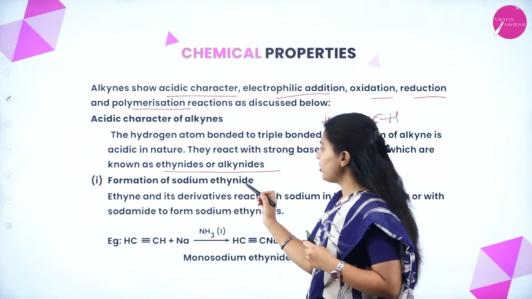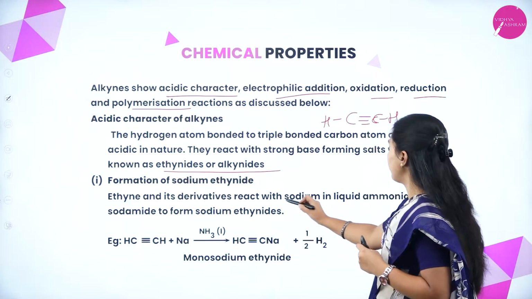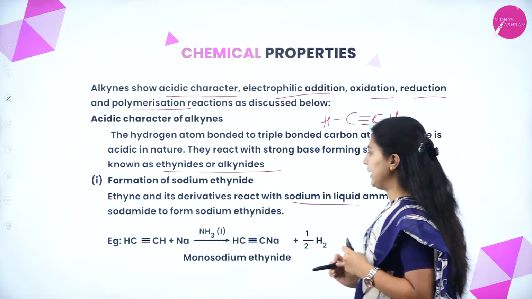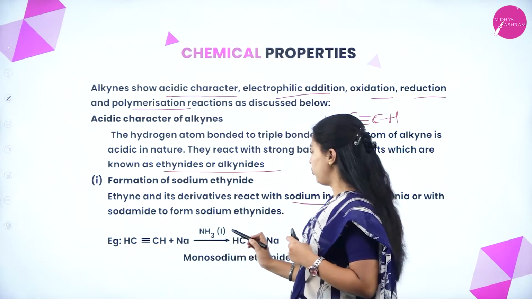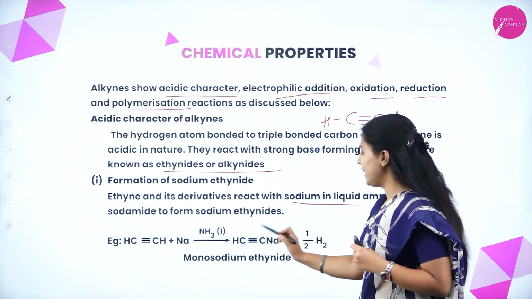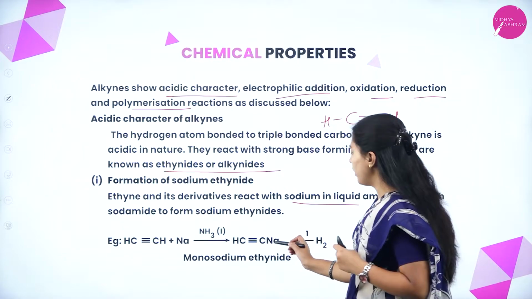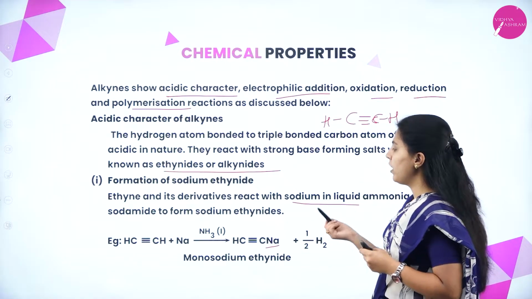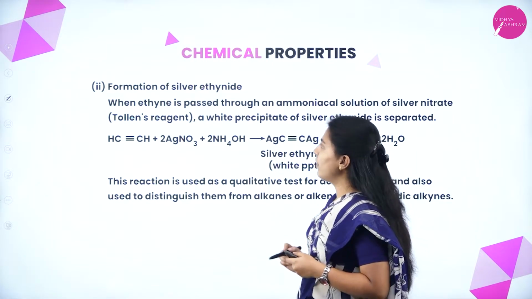Formation of sodium ethynide. Ethyne and its derivatives react with sodium in liquid ammonia, with sodamide, to form sodium ethynide. See here, this is ethyne treated with sodium in liquid ammonia. Monosodium ethynide will form with liberation of hydrogen. Monosodium means only one sodium is present, that's why monosodium ethynide.